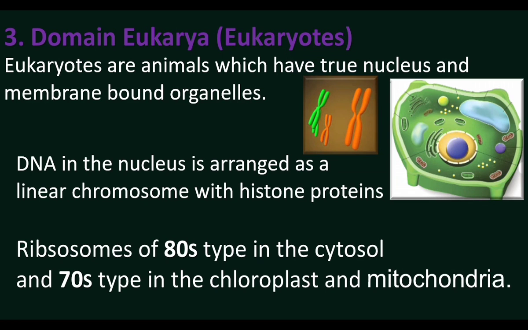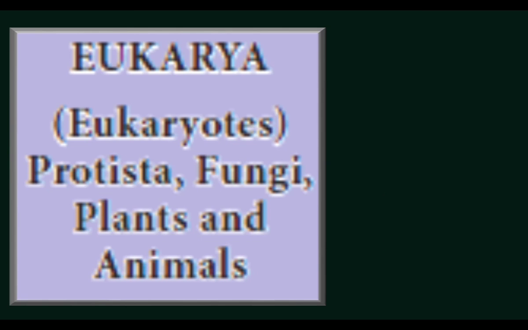Eukaryotes have ribosomes in the organelles also. Eukaryotes have 70S type of ribosomes in the chloroplast and mitochondria. Organelles of eukaryotes have 70S type of ribosomes, but their cytoplasm has 80S type of ribosomes. The DNA combines with histone to form linear chromosomes in eukaryotes. Eukaryotes have a well-defined nucleus and membrane-bound organelles. The eukarya domain is divided into 4 kingdoms. They are Protista, fungi, plants and animals.